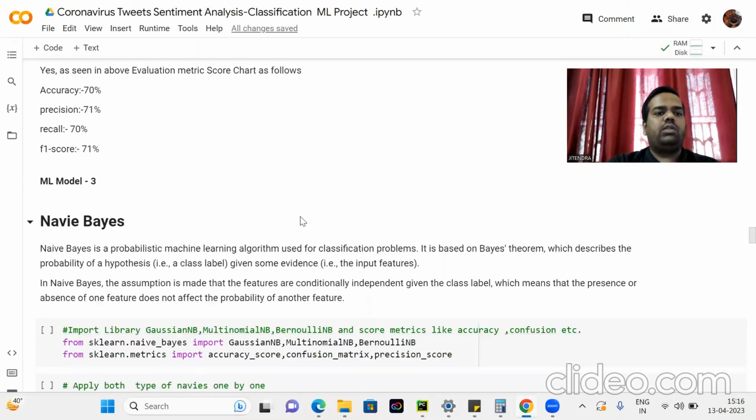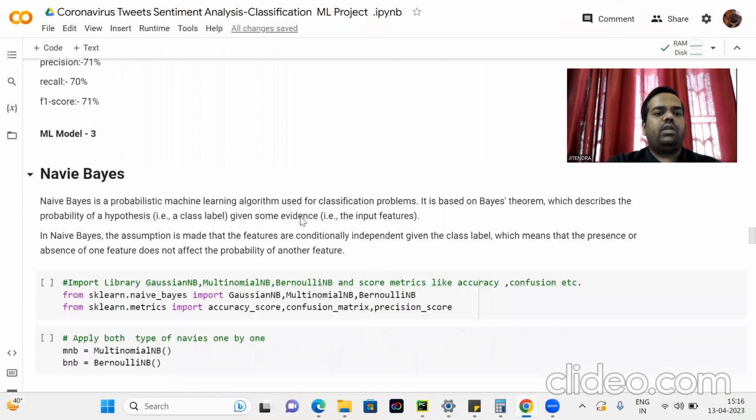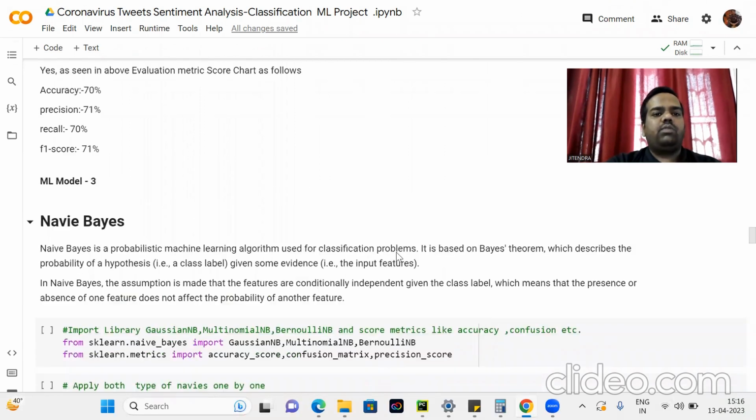So ML model 3. What is Naive Bayes? Naive Bayes is a probabilistic machine learning algorithm used for classification problems. It is based on the Bayes theorem, which describes the probability of a hypothesis, that is the class label, given some evidence, that is the input features. In Naive Bayes, the assumption is made that the features are conditionally independent given the class label, which means that the presence or absence of one feature does not affect the probability of another feature.